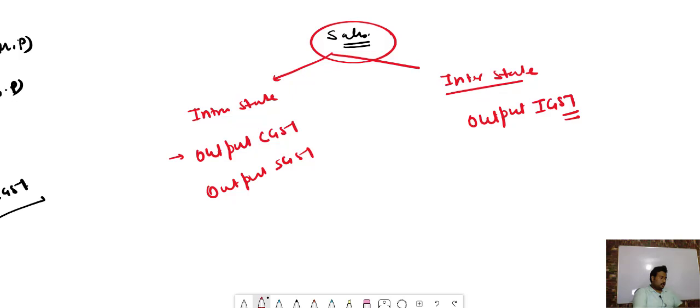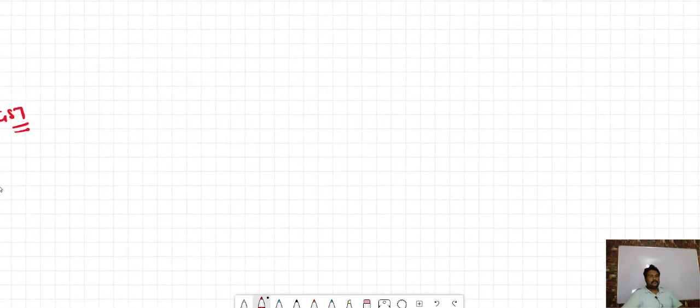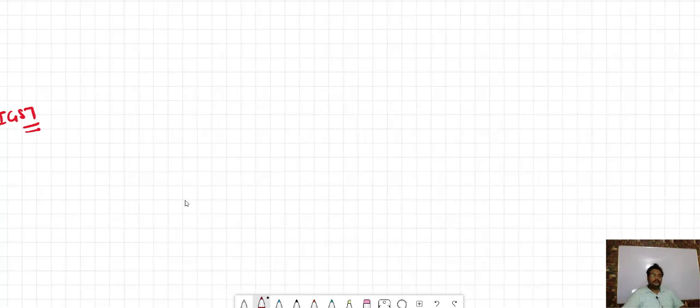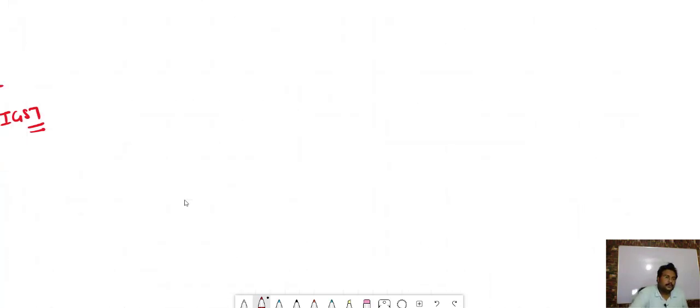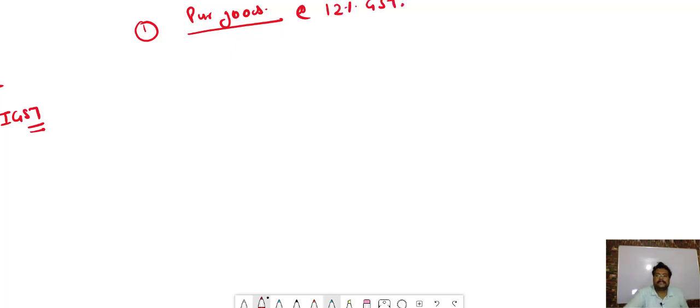acha ji. So certain transactions are there that today we will learn, and after that we will solve one question. Number 1, suppose we purchase goods at 12% GST. So what will the basic entry be? Very simple, goods are coming into the business, so purchase account debit.